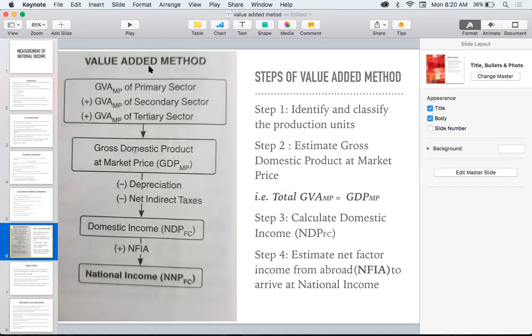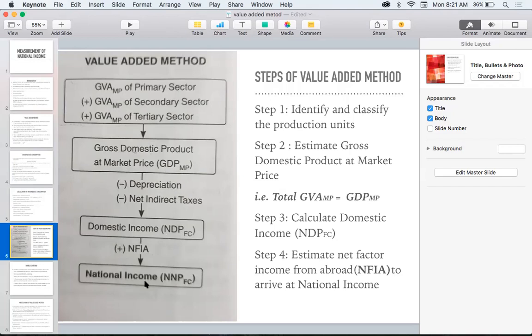Clear? Once more I'm saying, first step is to identify and classify the production units. Then we will get GDP at MP. Total gross value added at MP is equal to GDP at MP. From that, I subtract the depreciation and net indirect tax, and I get domestic income or NDP at FC. With the domestic income, when I add net factor income from abroad, I will get the national income. So through the value added method, you got the national income, isn't it?